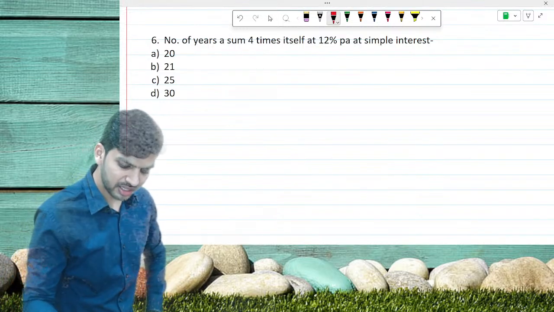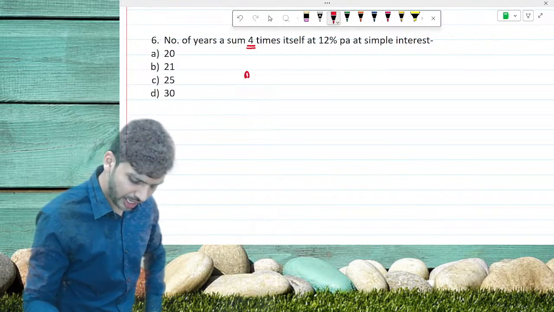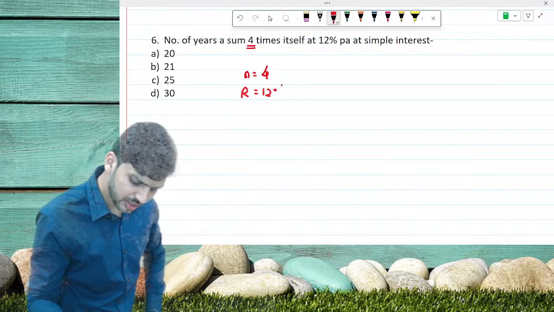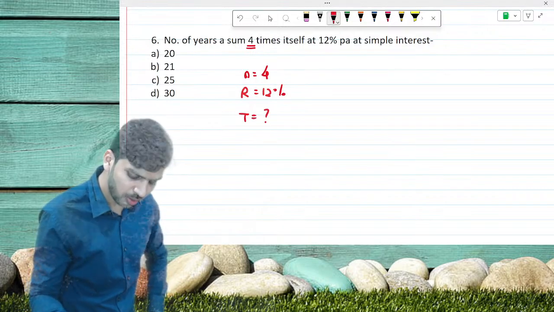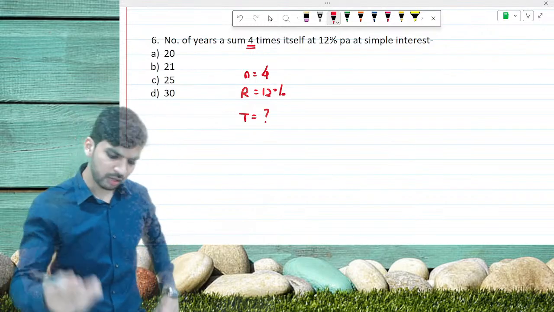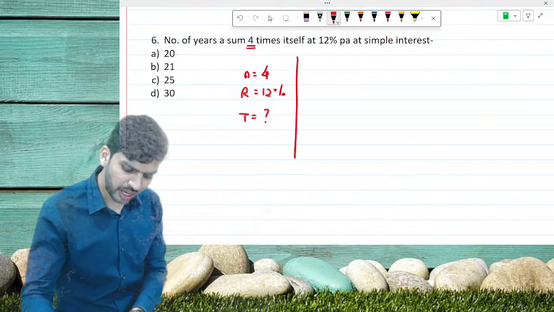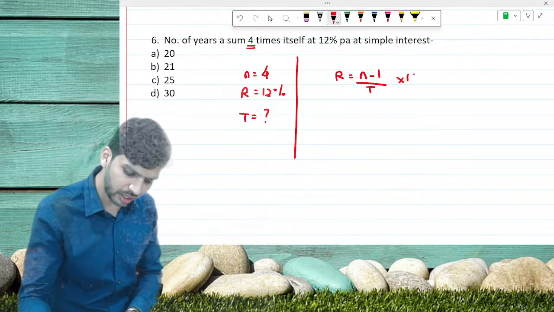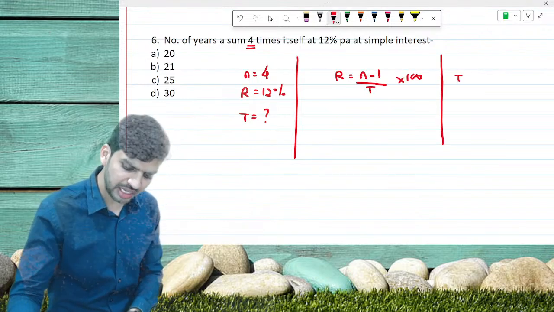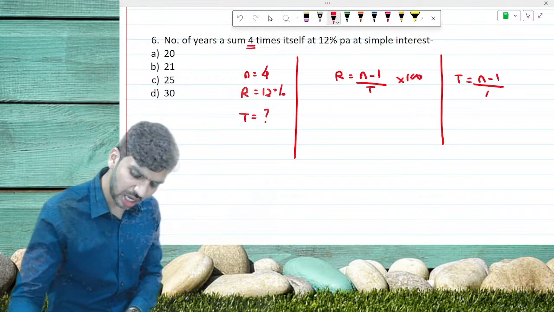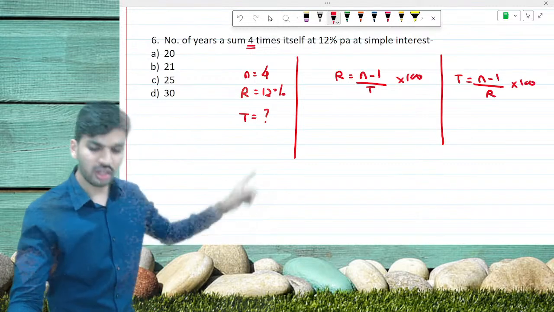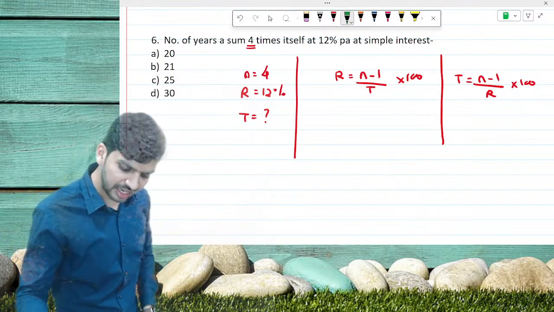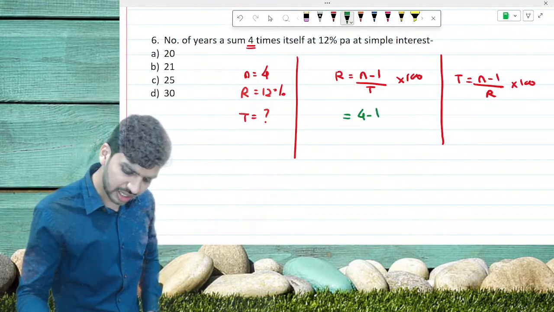Here the given data is that the sum is getting 4 times, so n is equal to 4. Rate of interest is given as 12% and T needs to be found out. Again using the same formula, R is equal to n minus 1 upon T into 100. You can also use T is equal to n minus 1 upon R into 100. Both formulas are one and the same. You can use either and directly substitute the values.